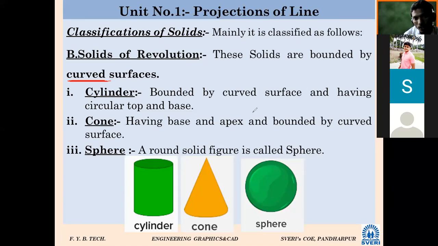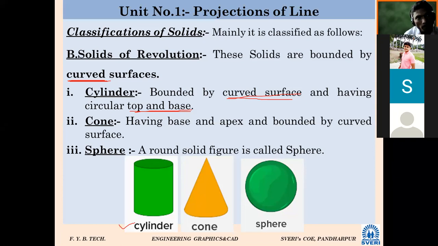Cylinder is bounded by curved surface and having circular top and base. So here it is a cylinder. First object is a cylinder. Name itself is given for the cylinder. Any other practical example for the cylinder?